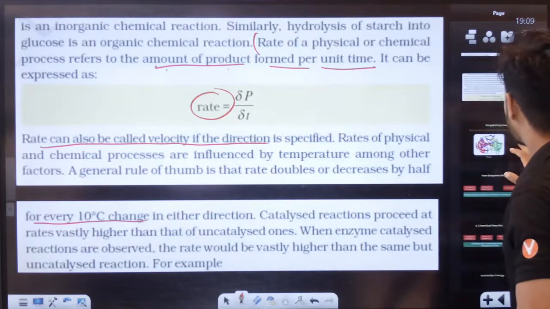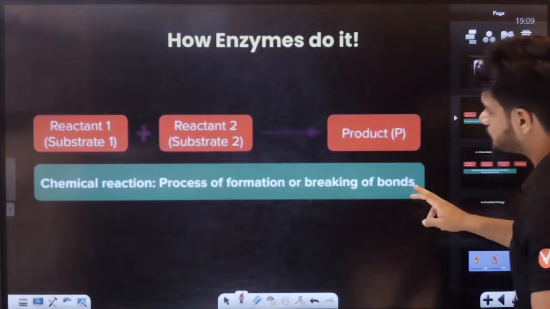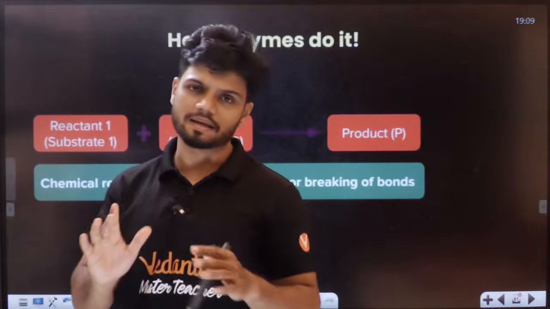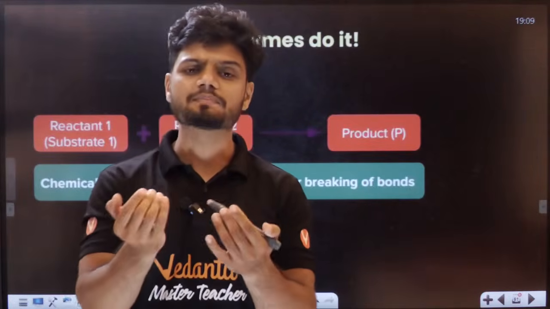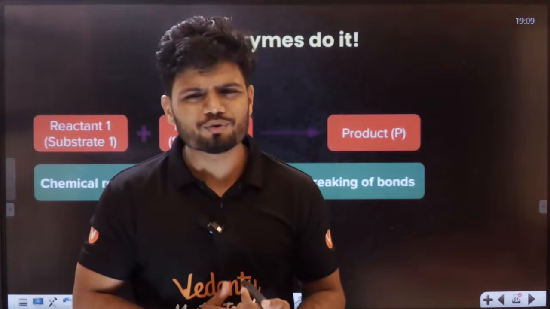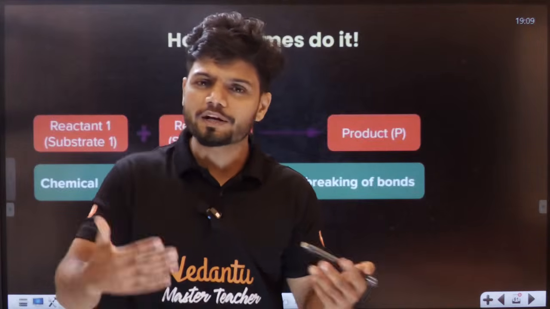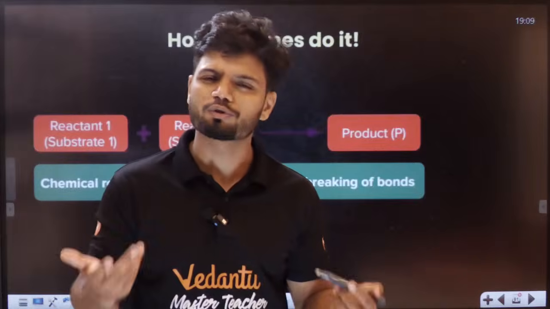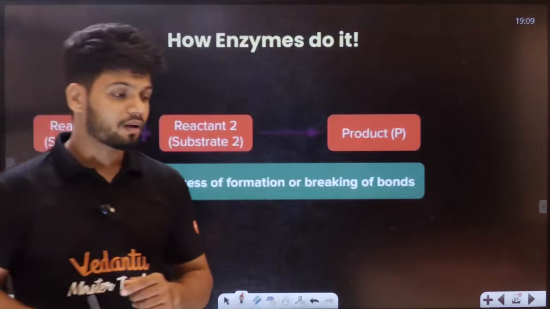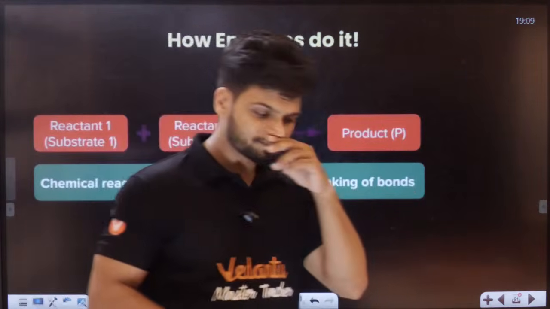Now, students, I want all of you to understand what is actually happening. All of you understood that enzymes are amazing. But how are they so amazing? What is so cool about enzymes? What are they actually achieving? How do they do it? How are they able to make 6 lakh molecules in 1 second? Students, do all of you want to know?